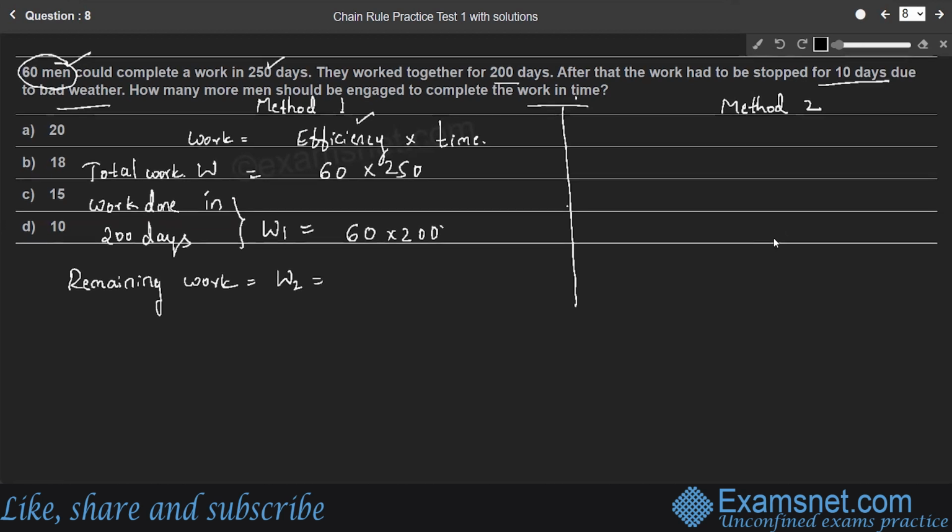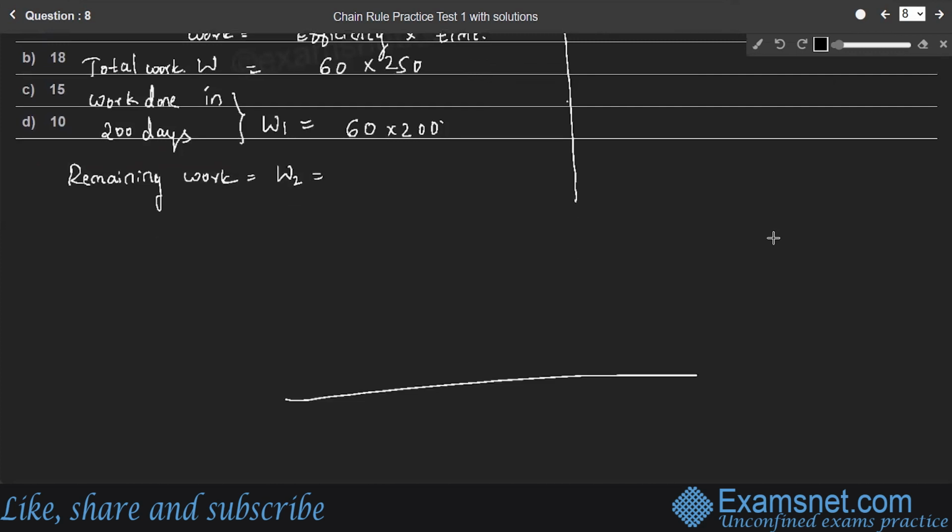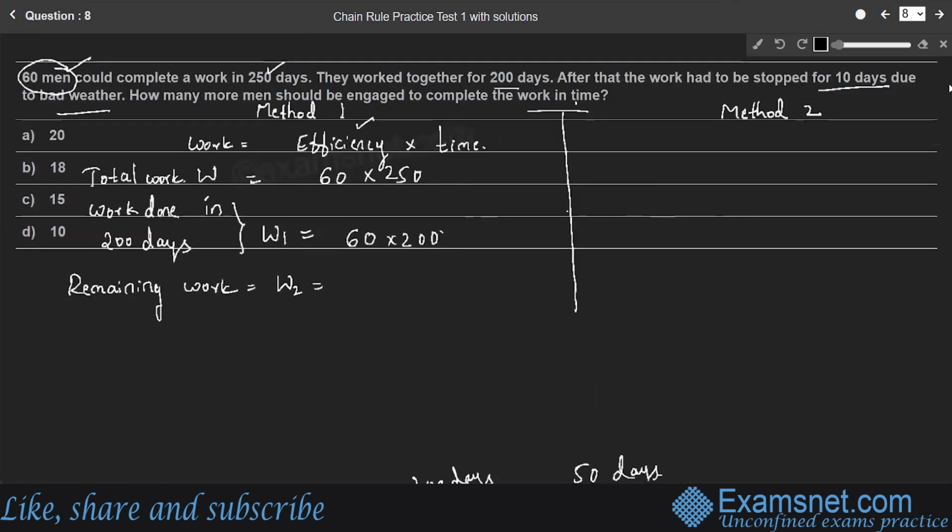In the first part, they worked for 200 days out of 250 days. So what is the remaining number of days? 50 days are remaining, right? It is given that they had to stop the work for 10 days.